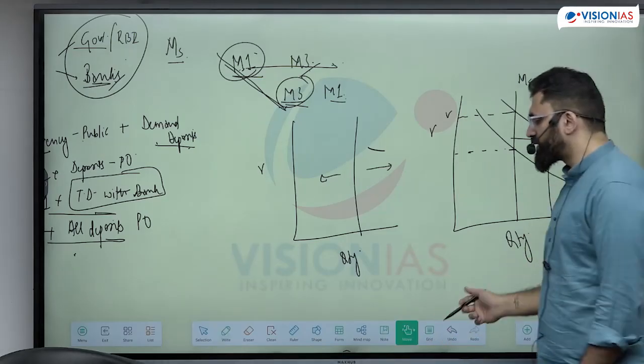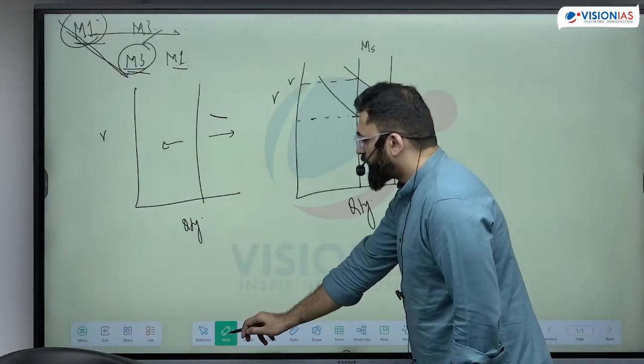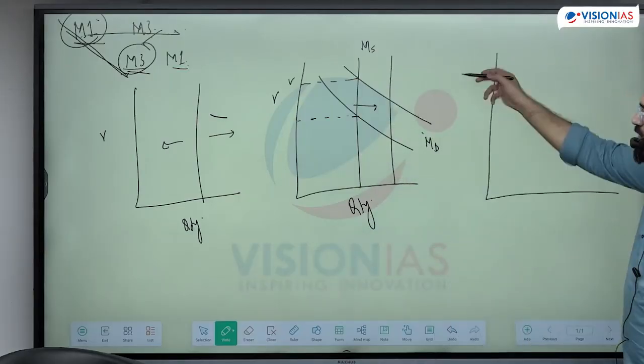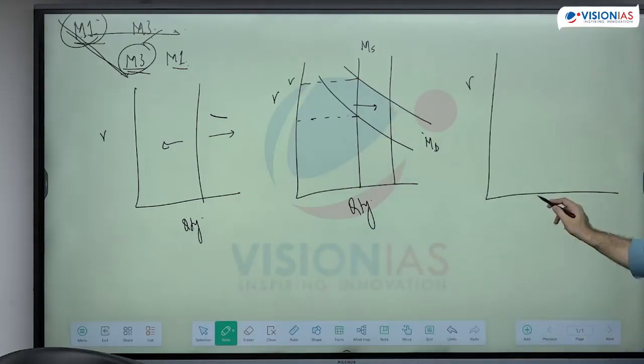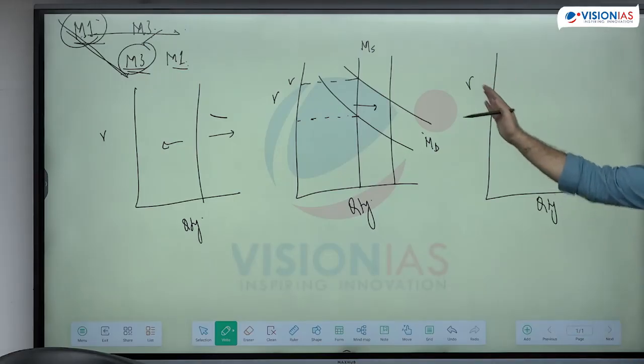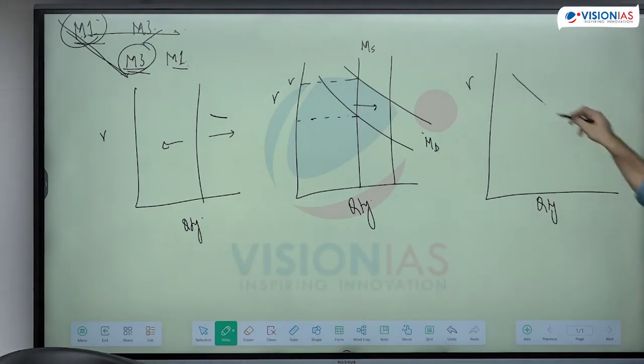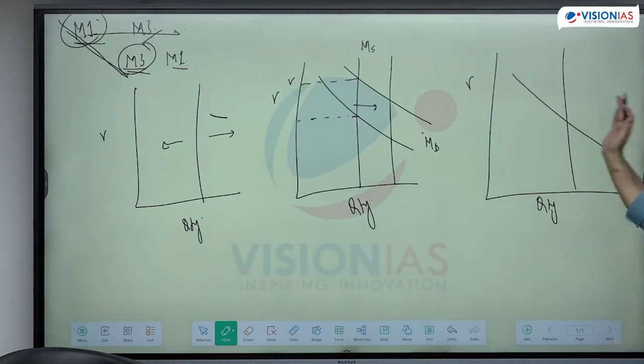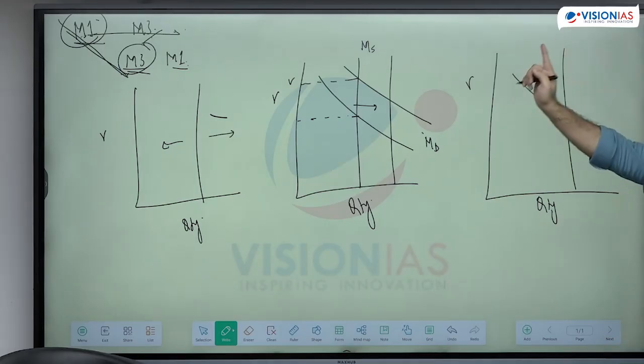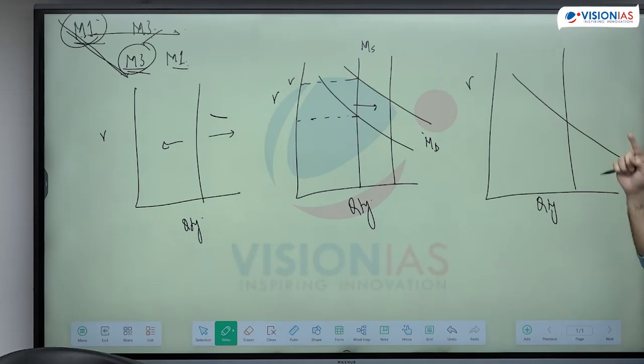So if we plot this demand and supply based on the cost of money, that is interest rate, and the quantity, this is what we have been doing, price and quantity. Cost of money, the interest rate, the quantity of money. The demand is going to be downward sloping and the supply is going to be constant. Supply can only increase and decrease. Why? Because the control is with the central bank and banks. Banks also, we'll see how it's controlled mostly by central banks. This is my money supply, this is my money demand.